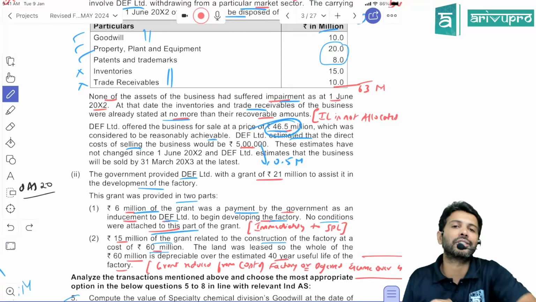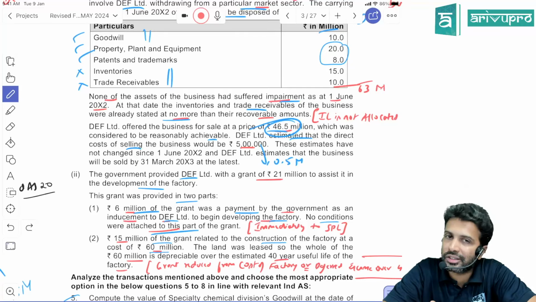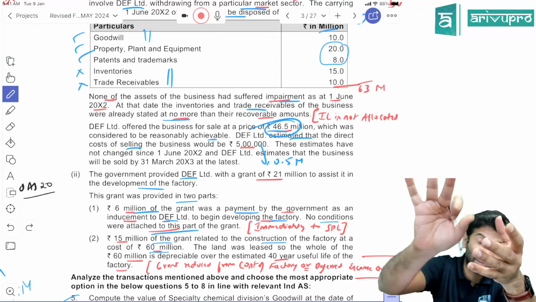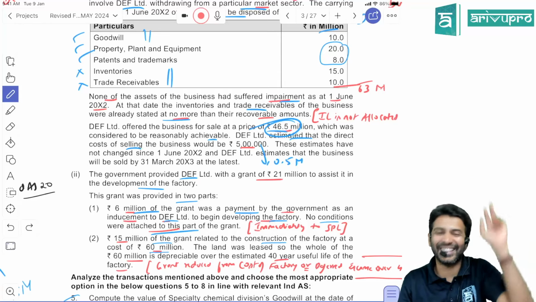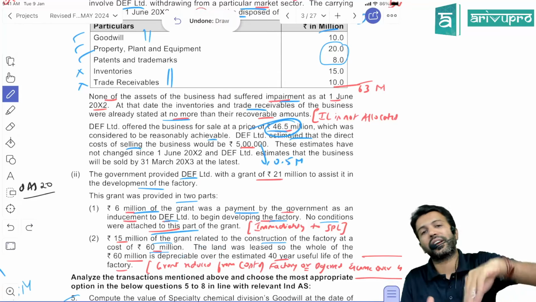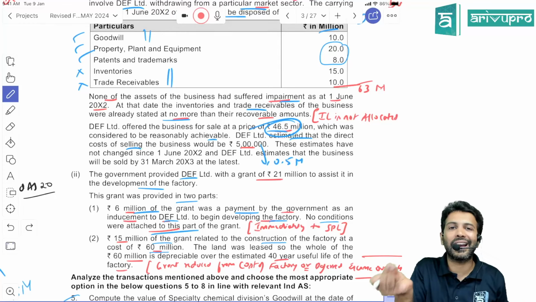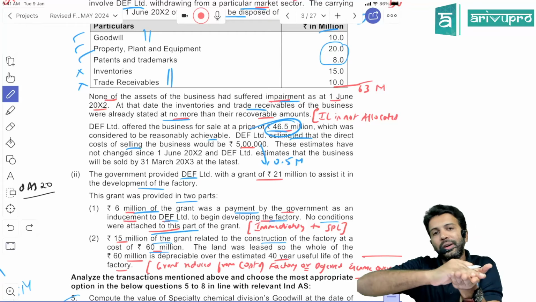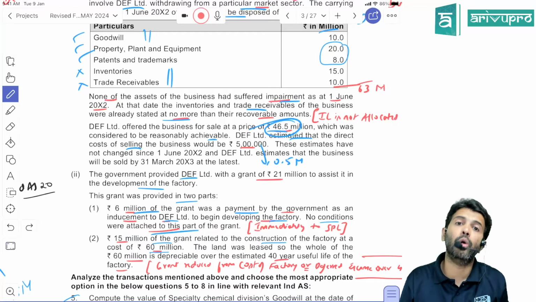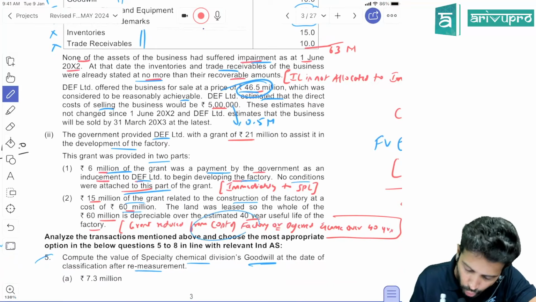So for PP, we have studied this. Whenever a monetary grant is related to a specific PP, we have two ways in which we can record this grant. One we call ACM, amortized cost method, or sorry, rather asset cost reduction method, my bad. So you can reduce the grant from the cost of the asset. Whatever grant you have received, you can reduce it from the cost of the asset. That is one option. Or the second one is you can treat the grant received as a deferred income, initially park it in deferred income, and from deferred income you will transfer this grant to SPL over the useful life of the asset in depreciation proportion. Okay, so those are the two options we can have.